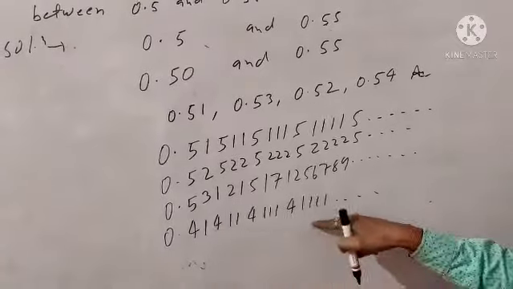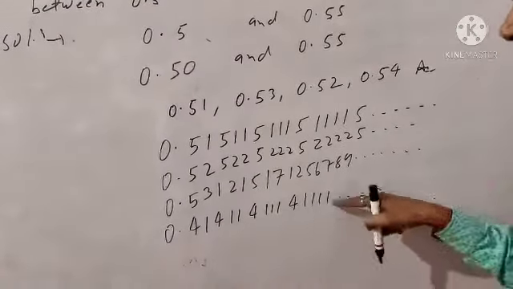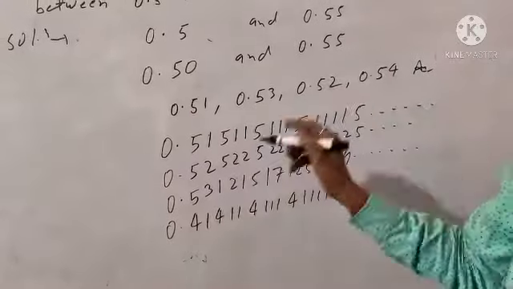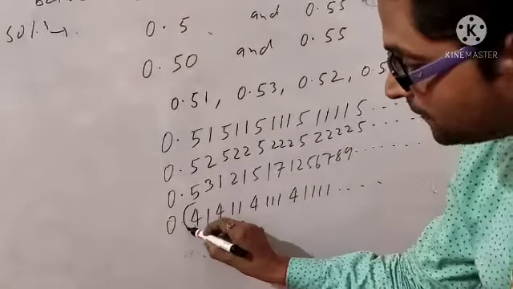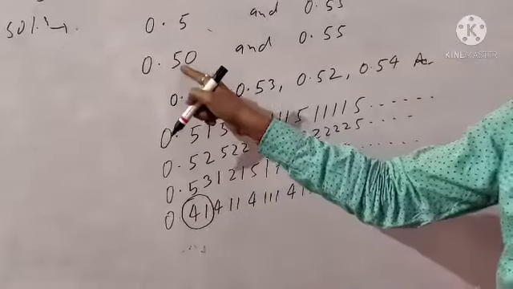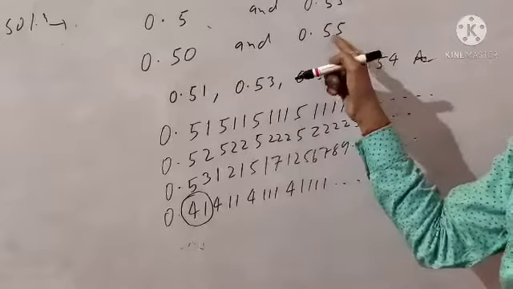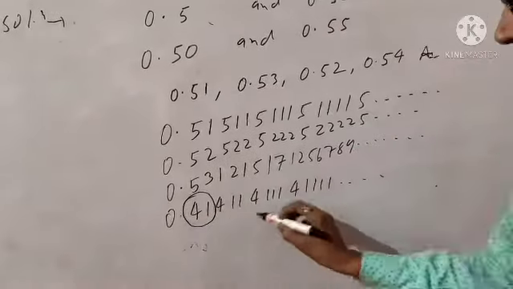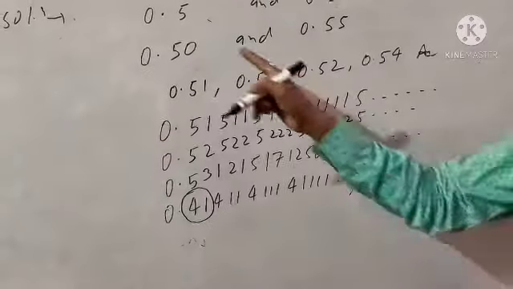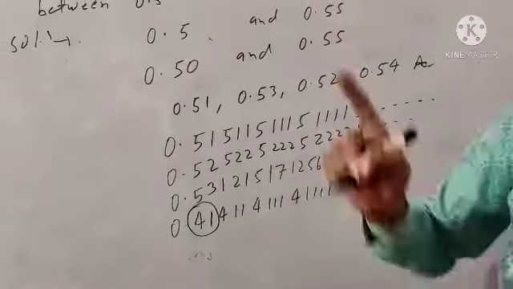This is also an irrational number, but this value doesn't lie between 0.50 and 0.55, because here after the point the value is 41, but here the values are 50 and 55. So this is an irrational number, but it does not lie between these two values.